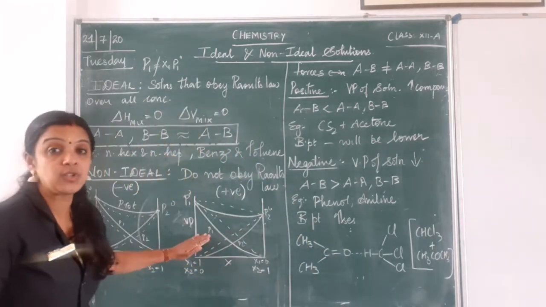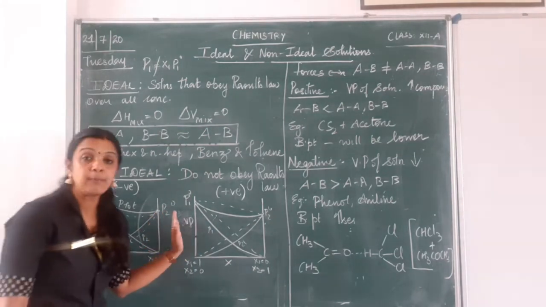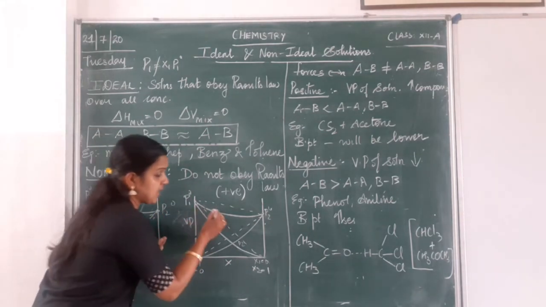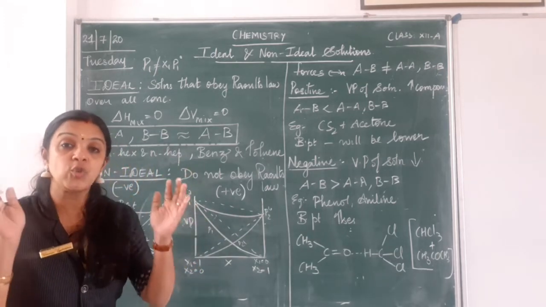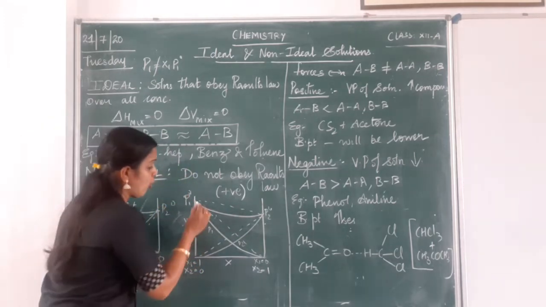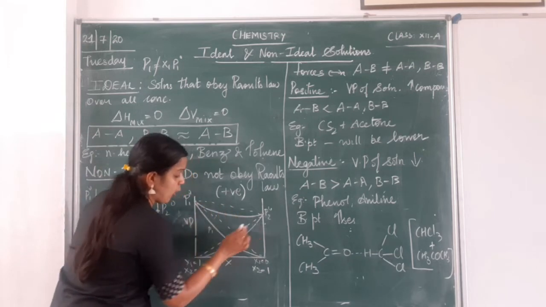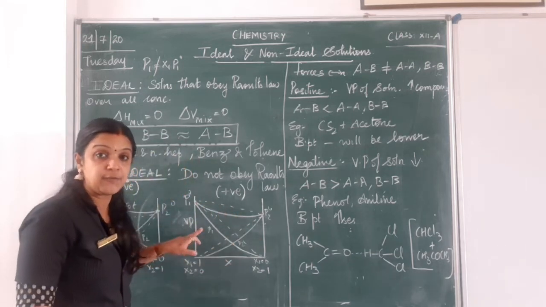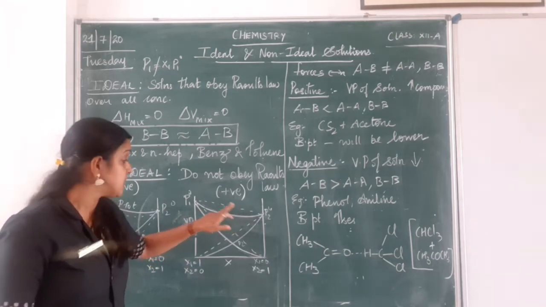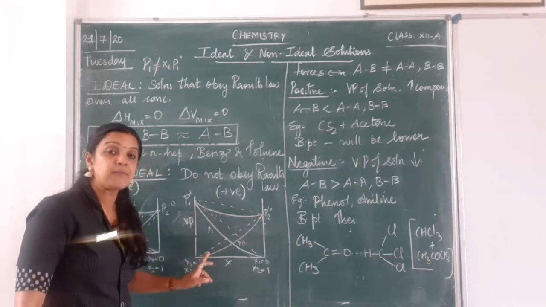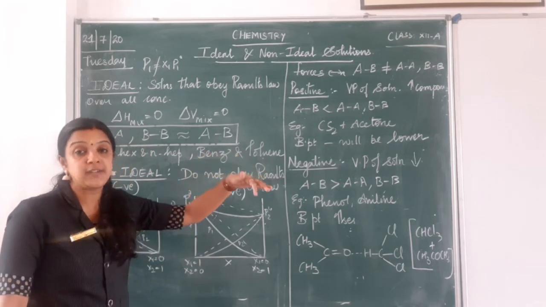Now when we come to the graph, you can see this is my positive deviation. The thick lines which you see are for an ideal solution which is obeying Raoult's law. Over these thick lines, you can see my dotted lines. If you can see clearly, children, those dotted lines imply the increase in the vapor pressure. That is a positive deviation.